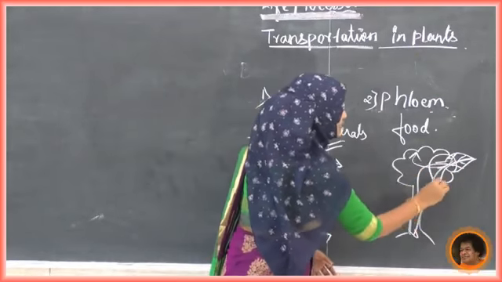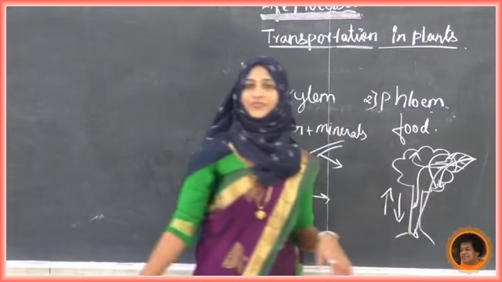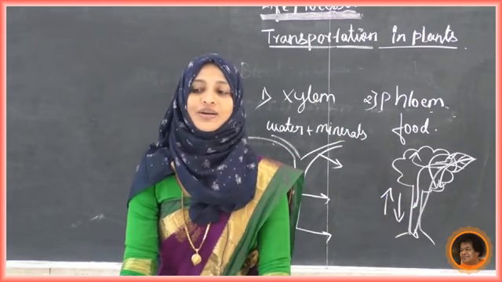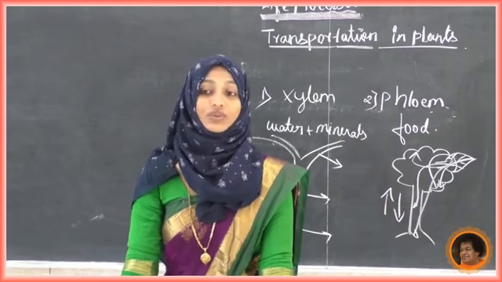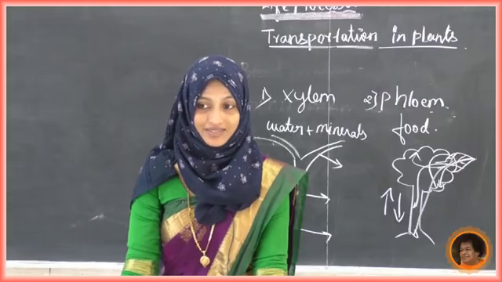We can't say it is only one direction. Both directions we can see. This is all about the conducting or transporting system in plants.